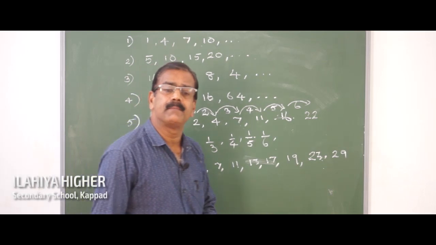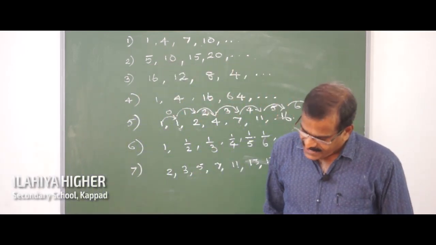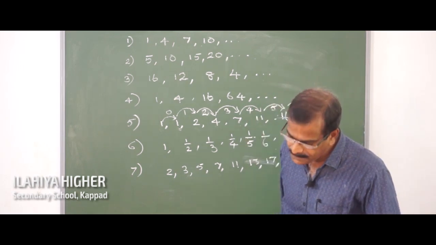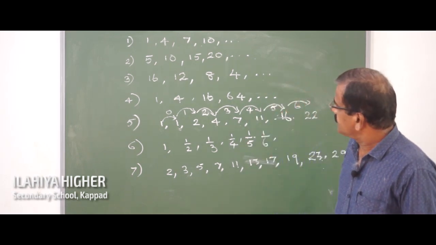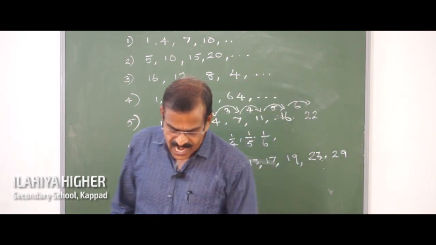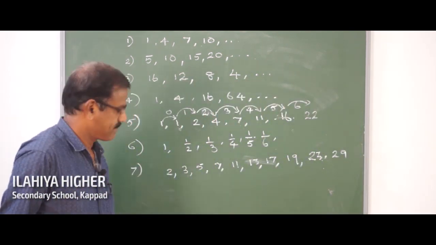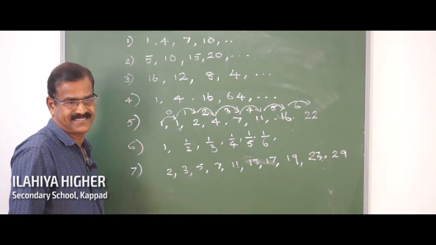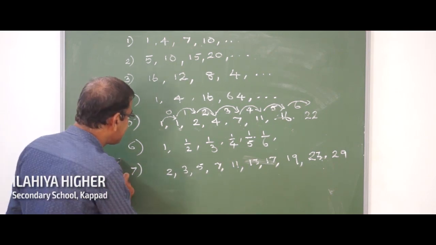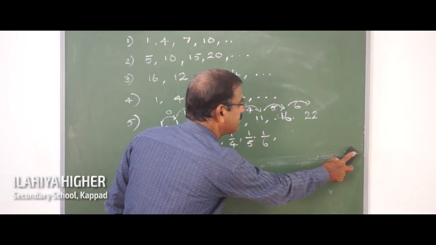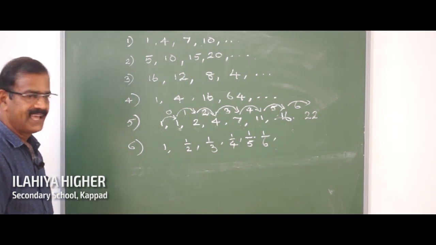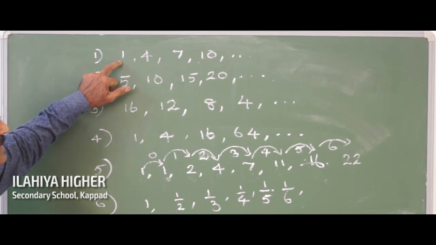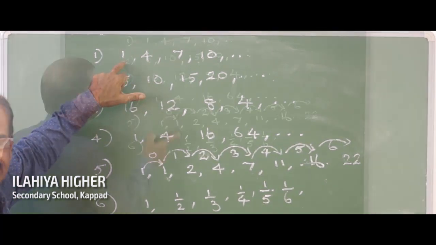Now you know what is meant by a sequence. Now let us try to write the algebra of sequences. Here we cannot write the algebra of the last sequence because it has no algebraic form. Now the remaining, let us try. What about the algebraic expression of this?